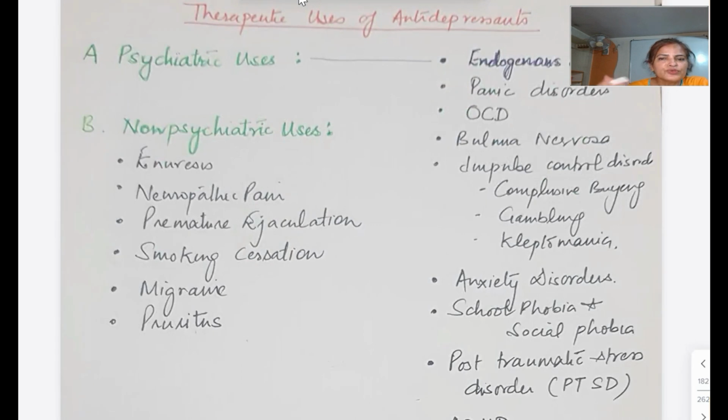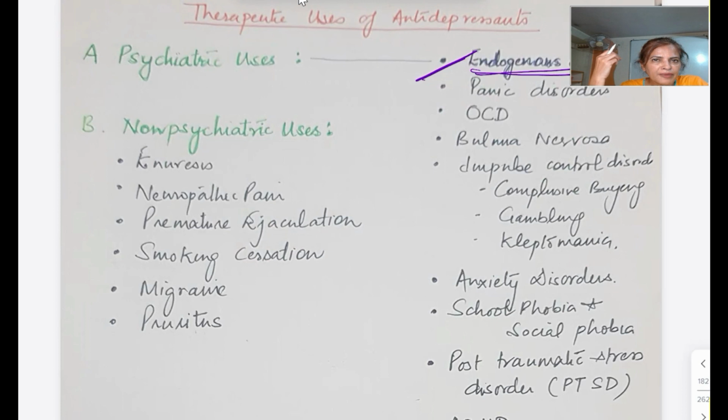So now, where are we going to use antidepressant drugs? First and foremost is endogenous depression. Usually for depression we give psychotherapy and pharmacotherapy. Psychotherapy is for reactive depression, but for pharmacotherapy, the drug of choice for endogenous depression, if it is mild to moderate, is SSRI. Where there is juvenile depression, put the patient on sertraline. Where the patient is suffering from psychotic depression, you can give SSRI along with an atypical antipsychotic drug.